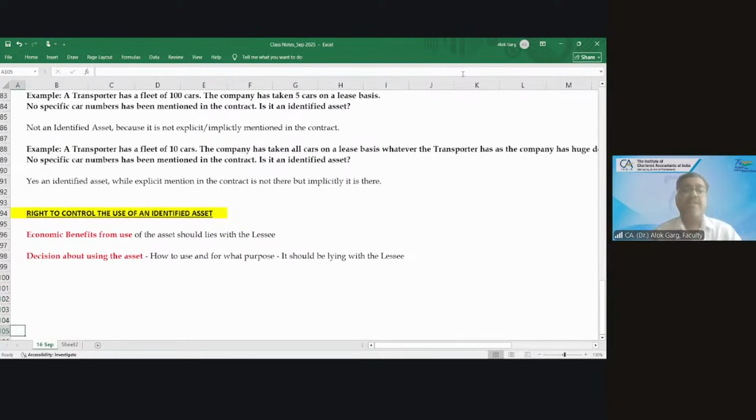Then we discussed there must be a right to control the use of an identified asset, meaning the economic benefit from use of the asset should lie with the lessee.